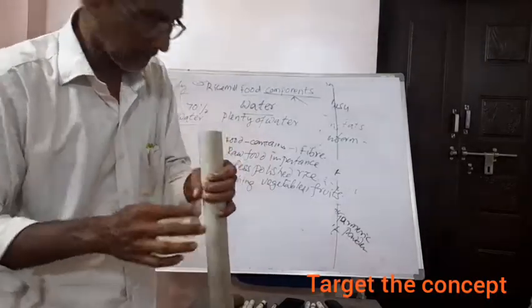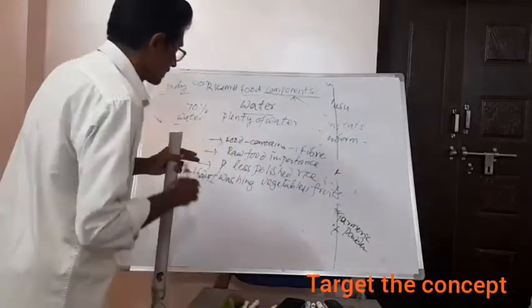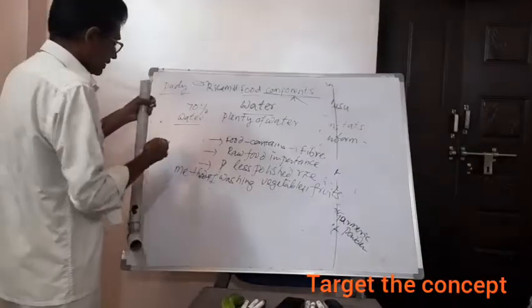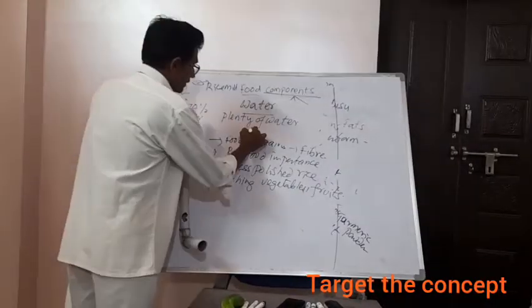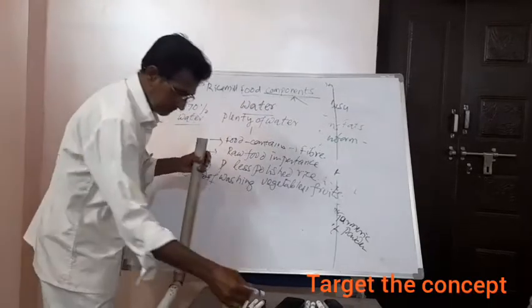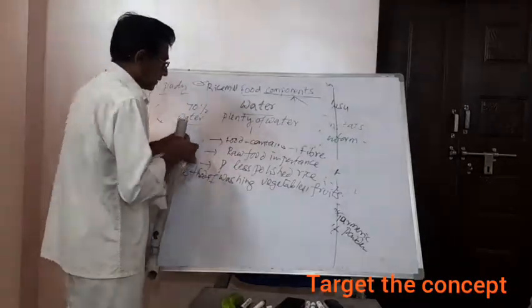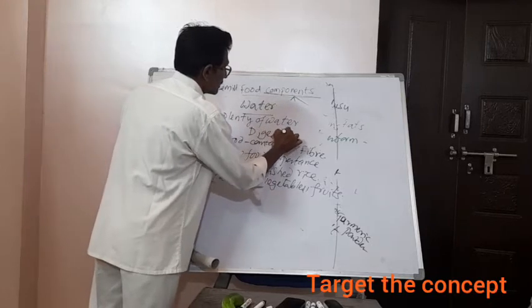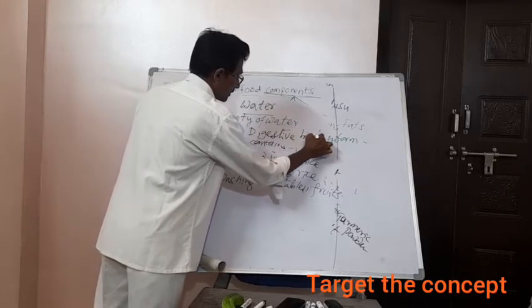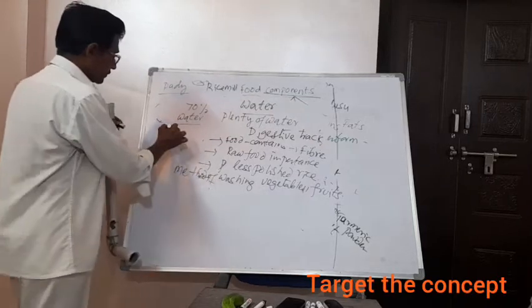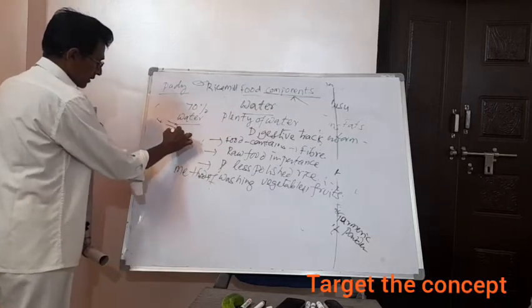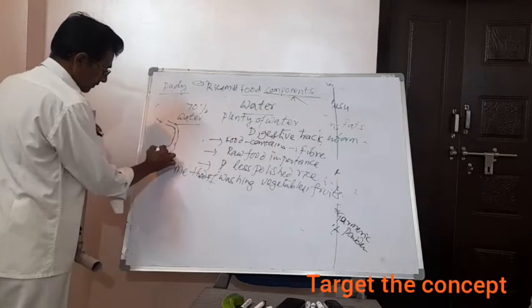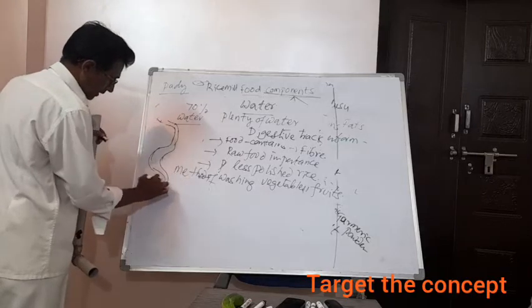So this is nothing but the digestive tract, or our digestive system. See, esophagus, and we have the stomach and small intestine.